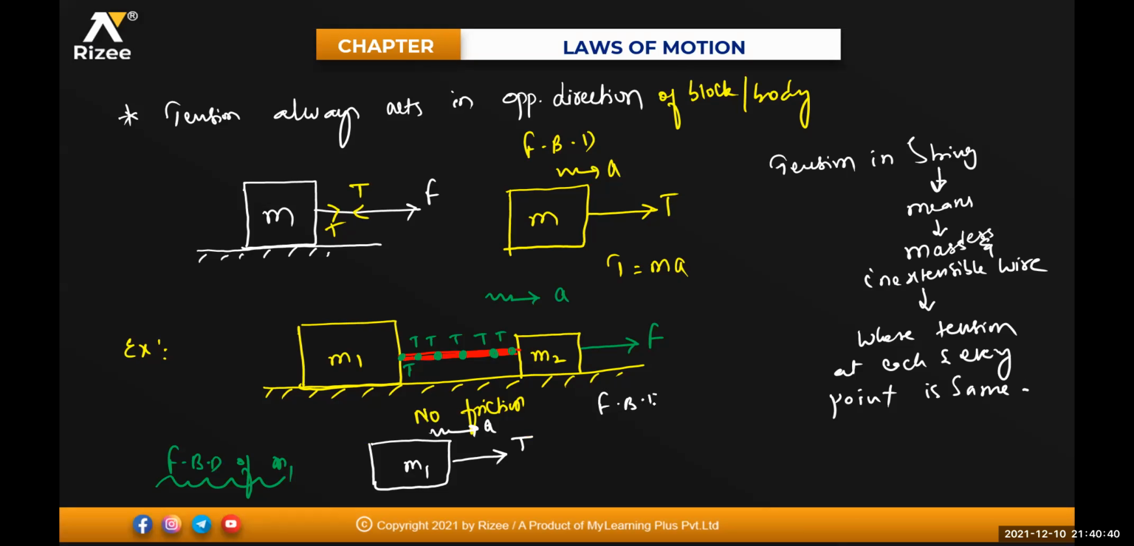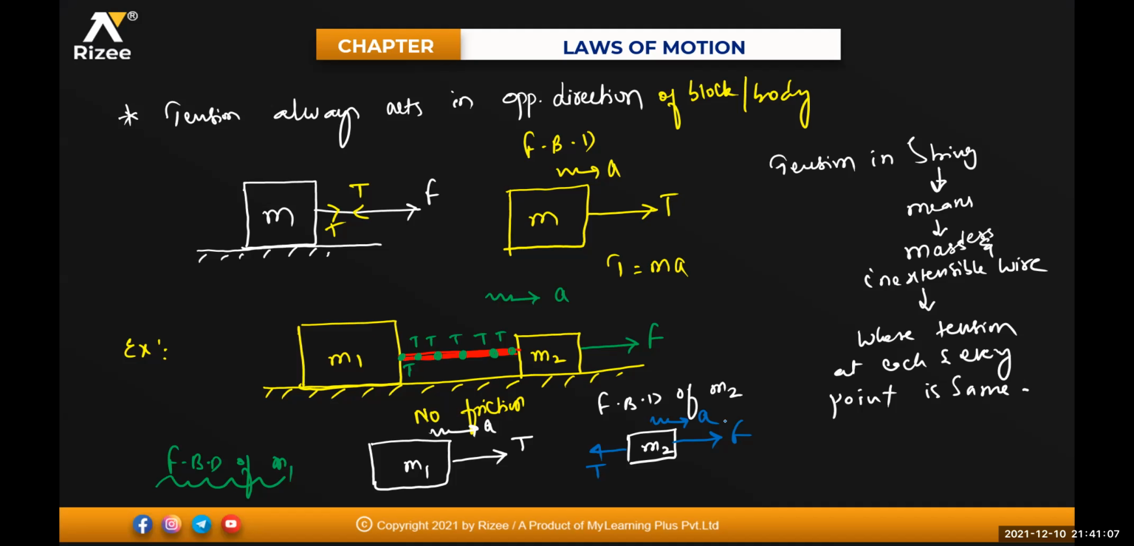The same way, if I'm talking of the FBD of M2, this is your M2. On M2, now tell me what are the forces acting? Can anyone tell me? One force is in the front direction. That is your F. The opposite direction force is nothing but T. The body is moving in the front direction with acceleration a. See it very carefully. Tension always acts in the direction opposite to the direction of the block or body. Clear? Yes, sir.